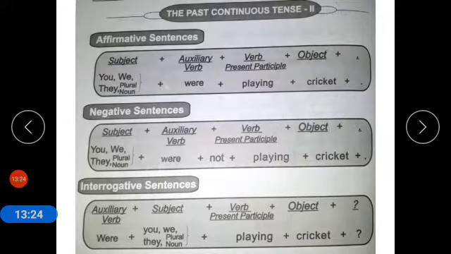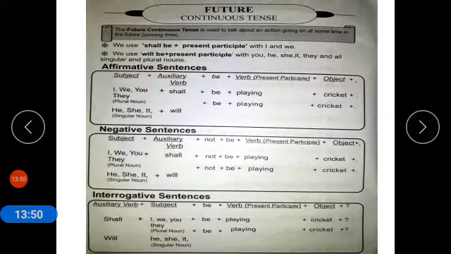Now coming to case 2 of were, the use of the helping or auxiliary verb were. Affirmative sentence is subject, auxiliary verb, first form plus ing plus object. You were. So we use were with you, we, they, or plural nouns. You were playing cricket. You were not playing cricket. Were you playing cricket?